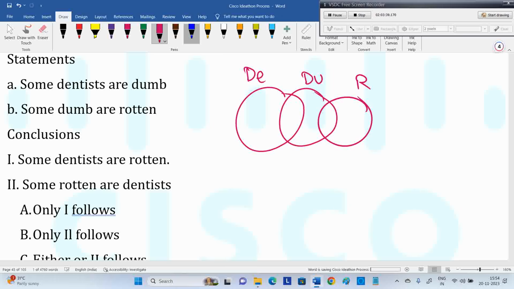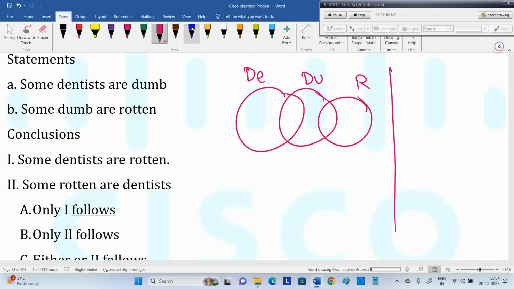Okay. Some people drawing this diagram say that both are wrong, sir. Agreed. But if they use the word possibility, listen, in placements when you come to final year, in companies they ask with the word possibility. If they use the word possibility, one diagram satisfied also you should take.